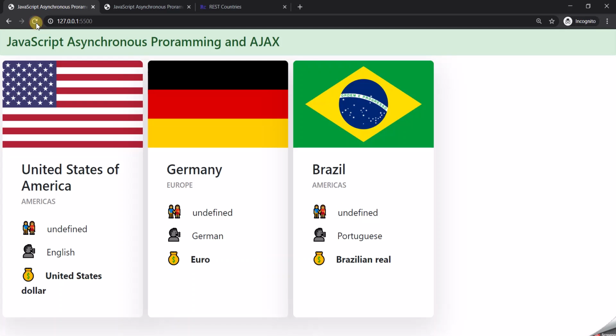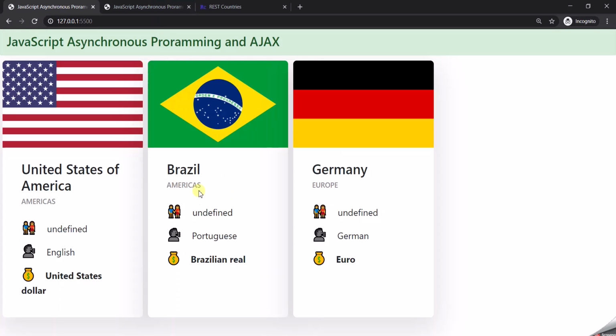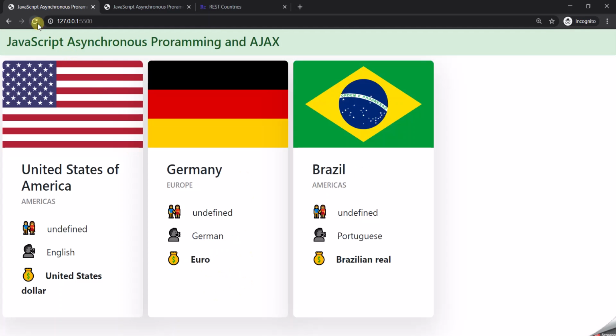So let me refresh this. Now here Brazil is in second place. If I refresh the page again, you see the sequence in which they are appearing might change. So the sequence in which this information appears is not in our hands.